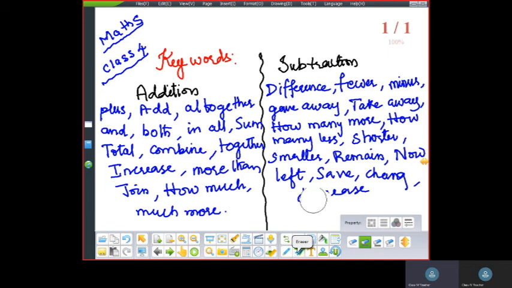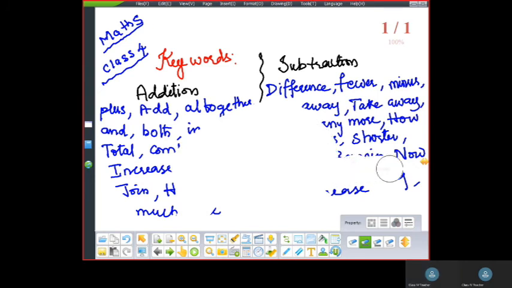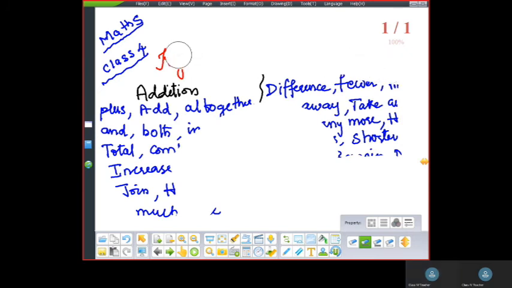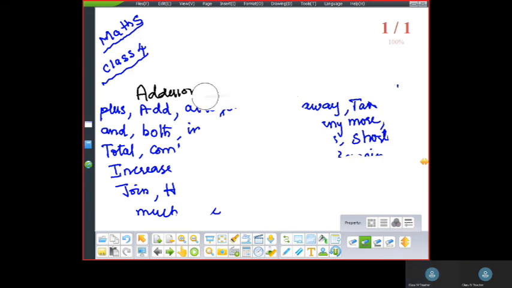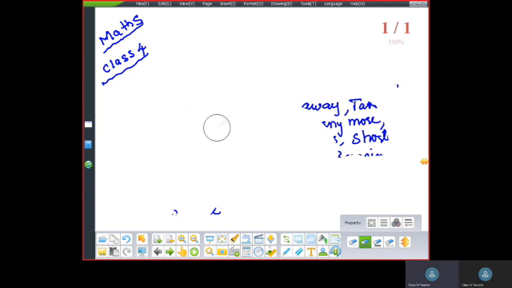Okay, children. So now the next one is the estimated value. So what does estimated value mean, children? As I told you, estimated value means nearest to. Yes, about how much.